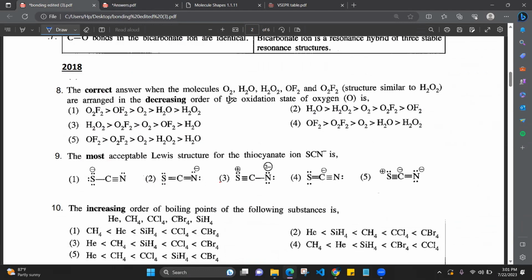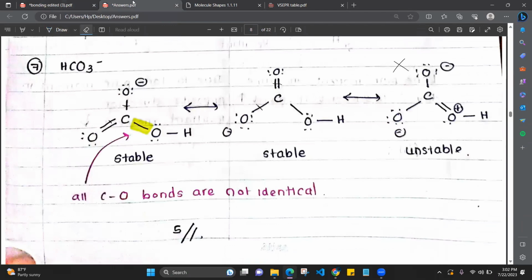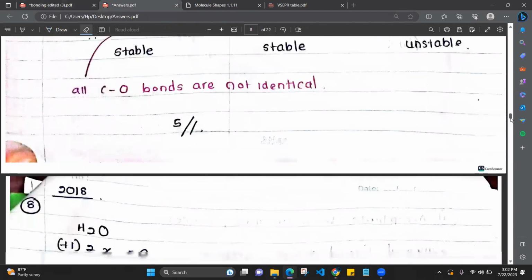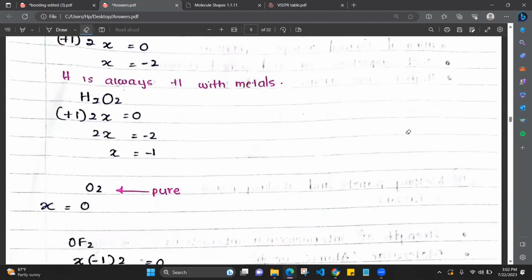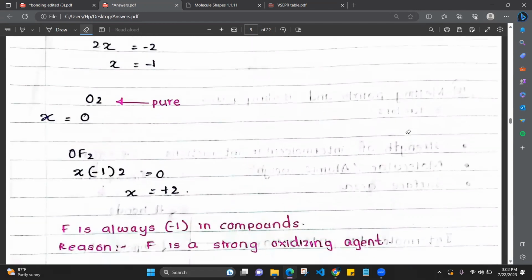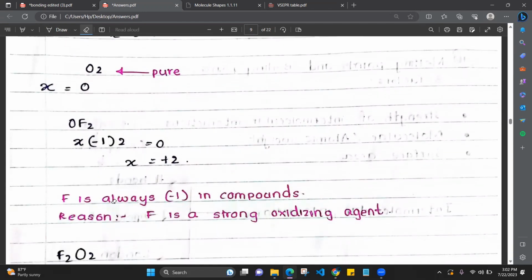The correct answer when the molecules oxygen, water, H2O2, OF2 and O2F2 are arranged in the decreasing order of the oxidation state of oxygen. Right, this is again about the oxidation state. Okay. Take X and find the oxidation state of oxygen. Hydrogen is always +1 with non-metals. I have given it here. Right. So in water it is -2. In hydrogen peroxide it is -1, the oxidation state of 1 oxygen atom. Okay. And O2 is pure oxygen, means the oxidation state of oxygen is 0. And here it is +2.